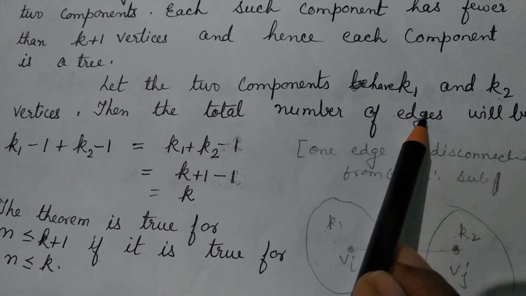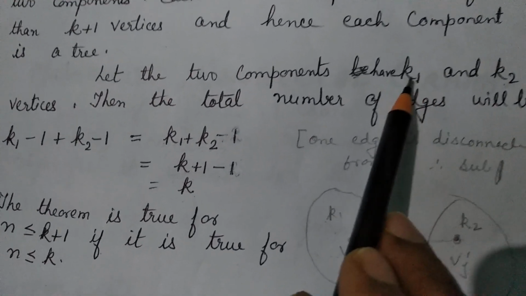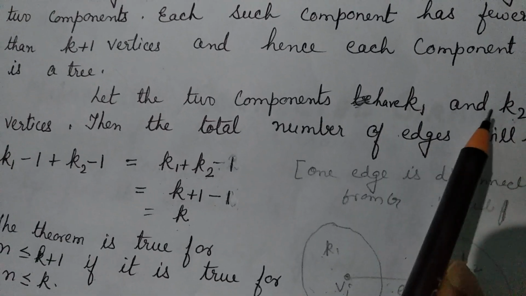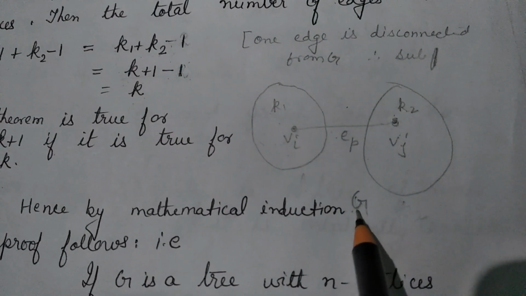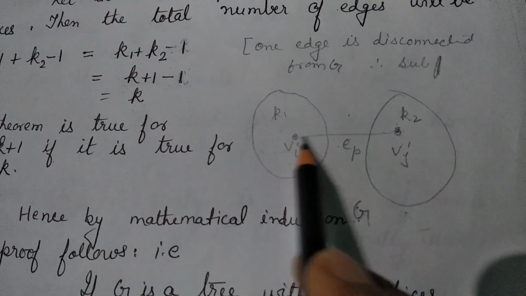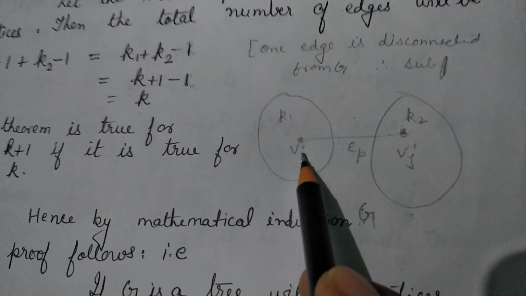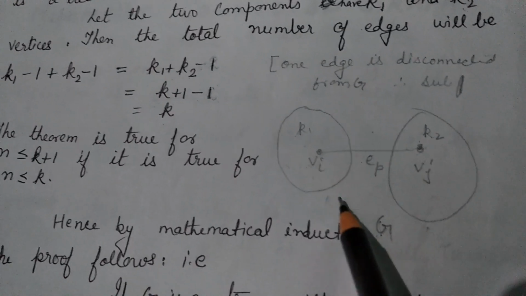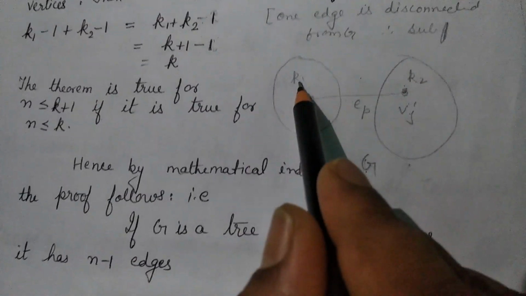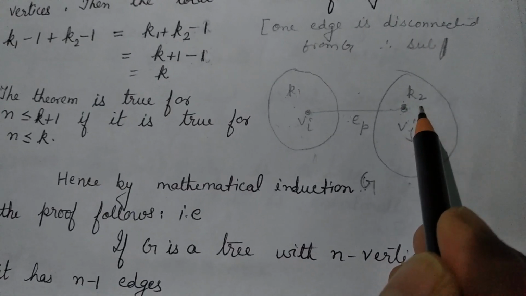So the total number of edges will be k1 minus 1 and k2 minus 1. Here we have a graph G, and edge EP is joining the vertices VI and VJ, and the 2 components have k1 and k2 vertices.